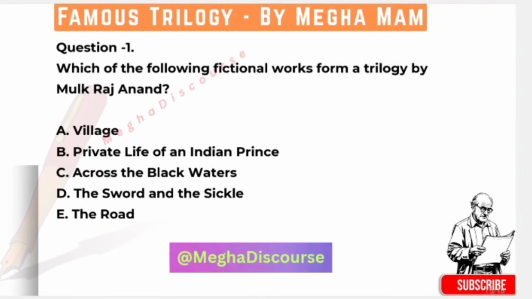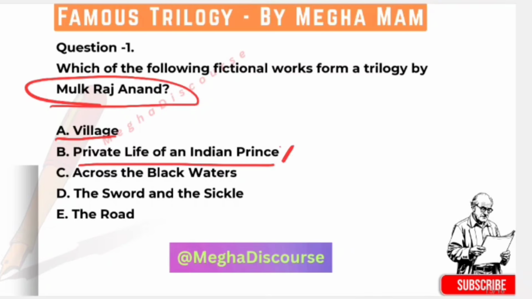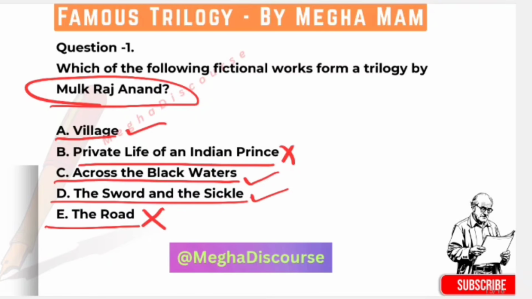First we have: which of the following fictional works form a trilogy by Mulk Raj Anand? As we know, Mulk Raj Anand has written the Village Trilogy or Lalu Trilogy, in which we have The Village. Then Private Life of an Indian Prince, no, because it is a standalone novel. Then Across the Black Waters, yes. So A, C. Then we have The Sword and the Sickle, and yes, this is in our trilogy, and The Road is not. So our options are A, C and D. They all together make our trilogy.